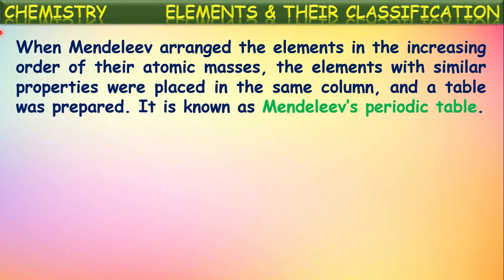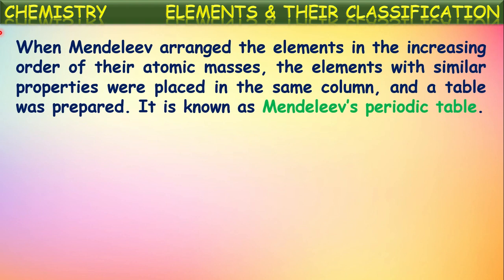When Mendeleev arranged the elements in the increasing order of their atomic masses, the elements with similar properties were placed in the same column. While arranging like that, when one element's properties resembled those of an earlier element, it was written down below that first element, and he continued to arrange the remaining elements in the increasing order of atomic masses. In this way, the elements with similar properties were placed in the same column and a table was prepared which is called Mendeleev's periodic table.